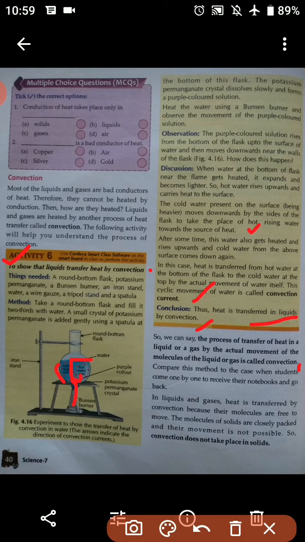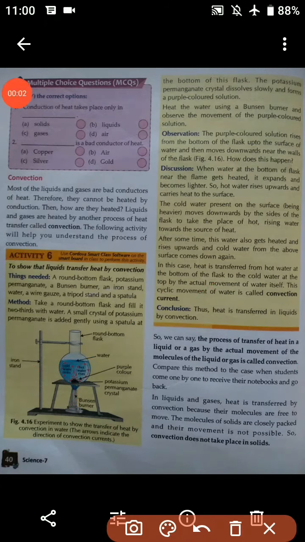Students, I hope you can relate to both findings. The thing we studied yesterday was that the teacher called all the students one by one, gave them their notebook and asked them to go back. Similarly, convection is the same kind of process.